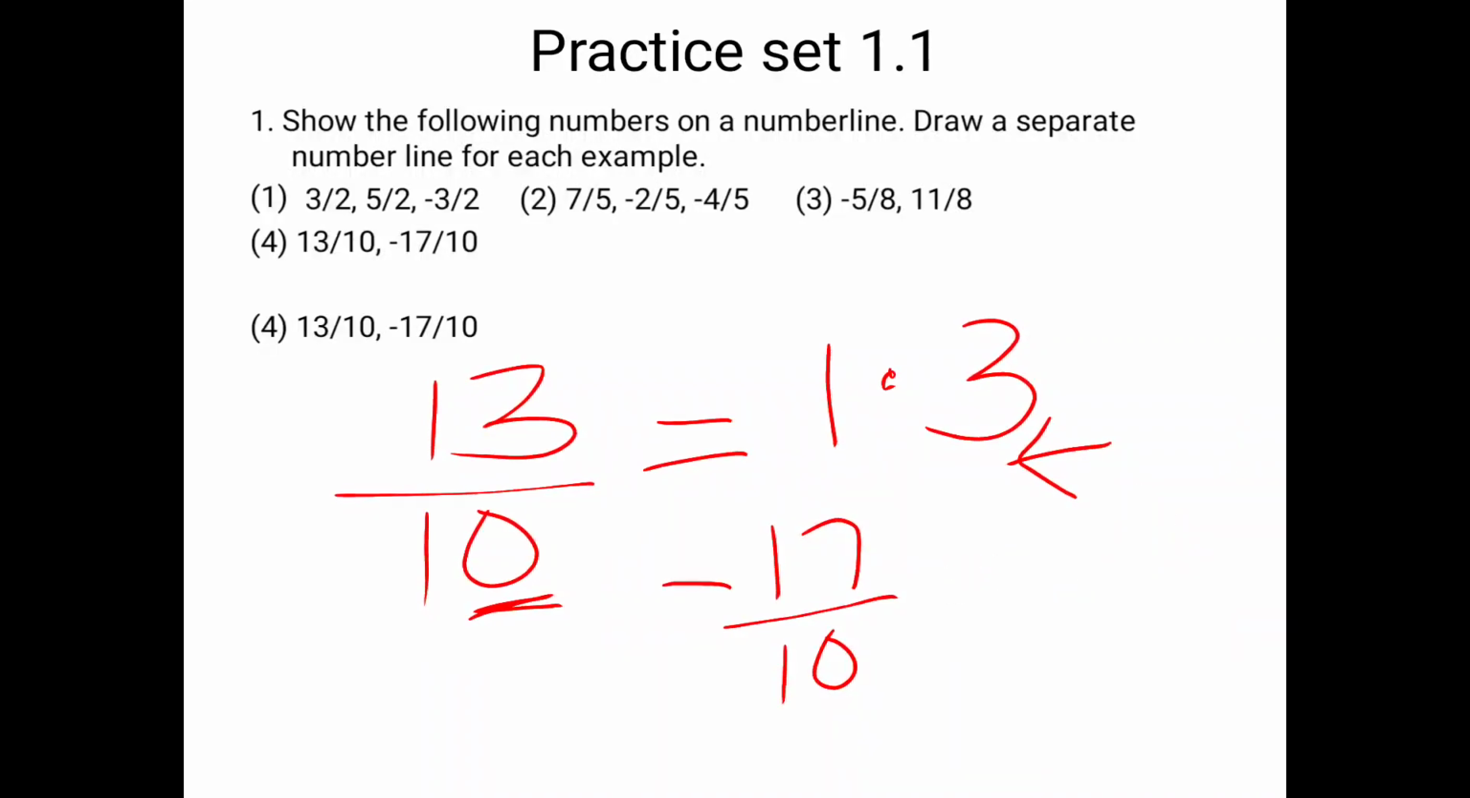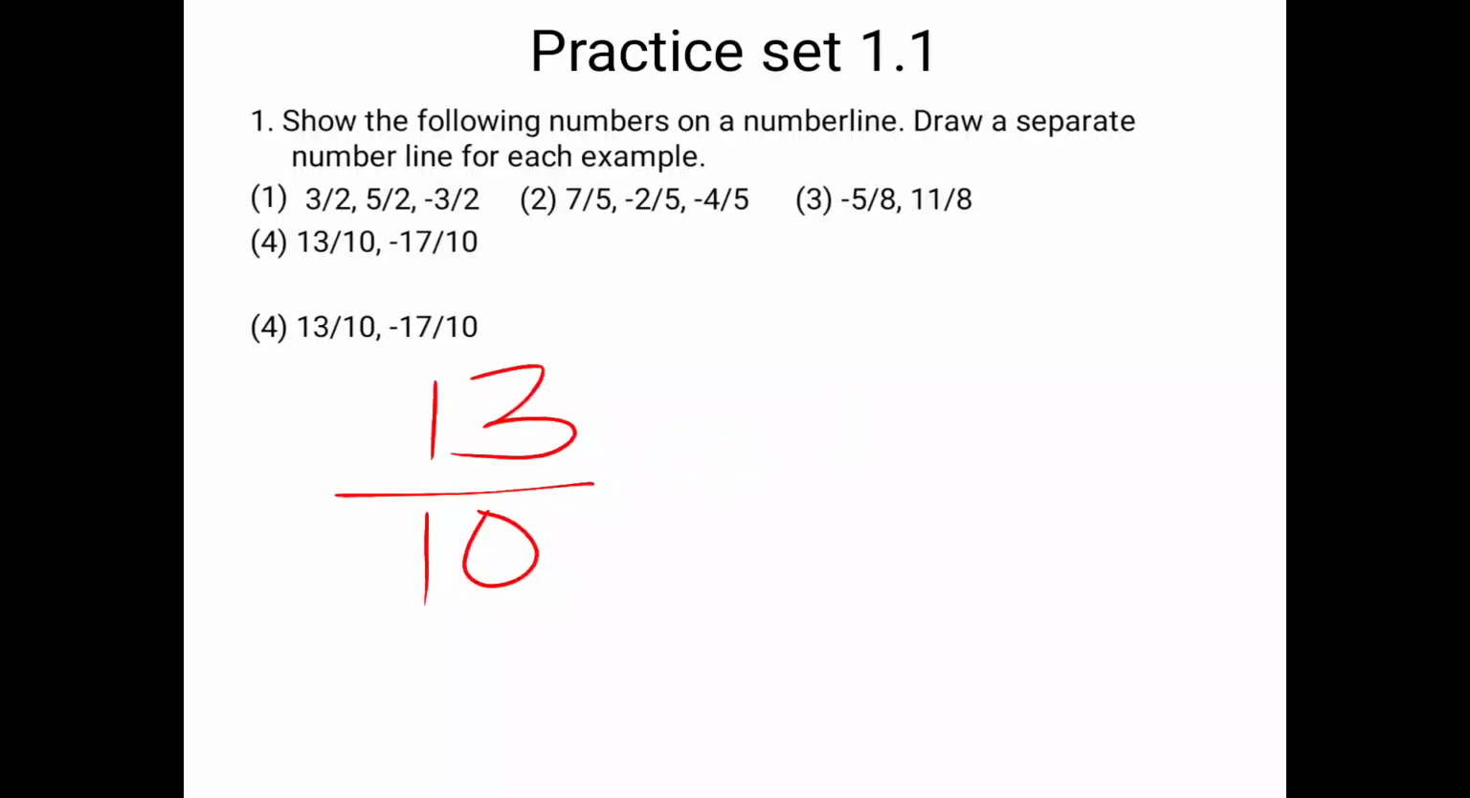Then also I specified. So 13 upon 10 is nothing but 1.3 and 17 upon 10 is nothing but 1.7. Again I am repeating, I think I made a mistake. 13 upon 10 is 1.3 and 17 upon 10 is 1.7 with minus sign.